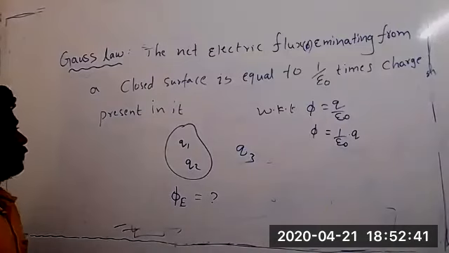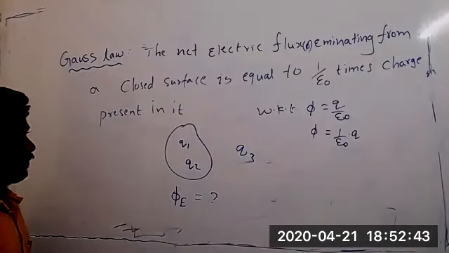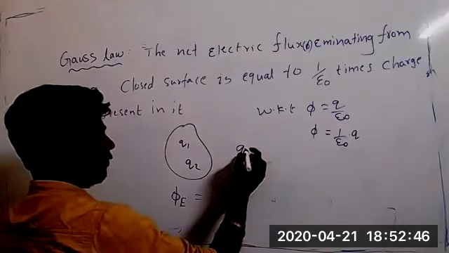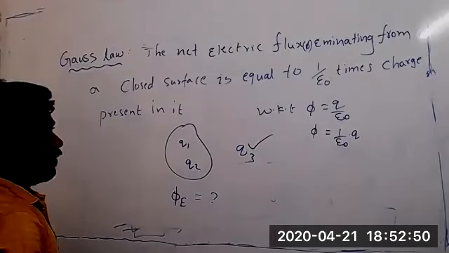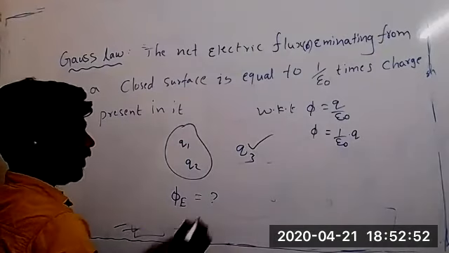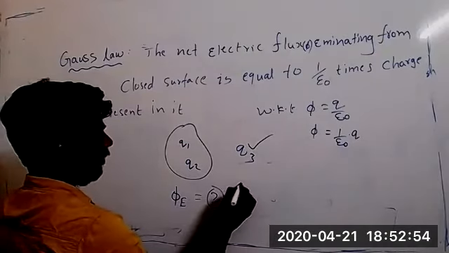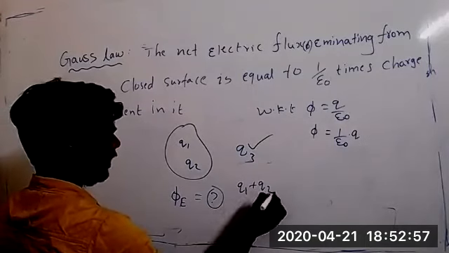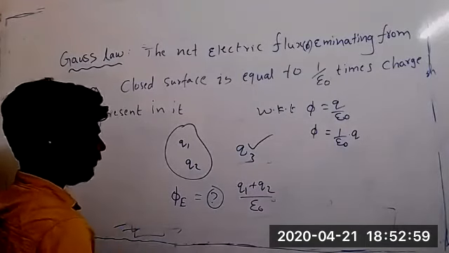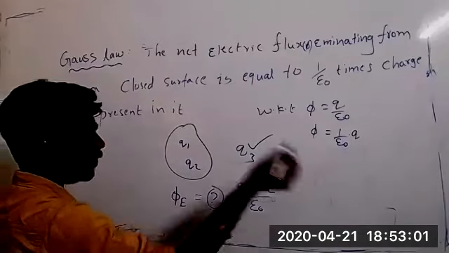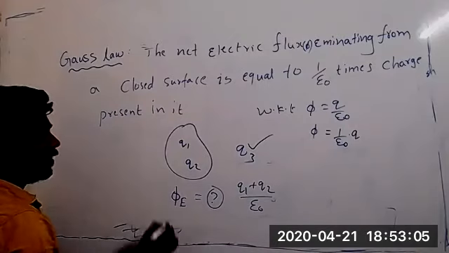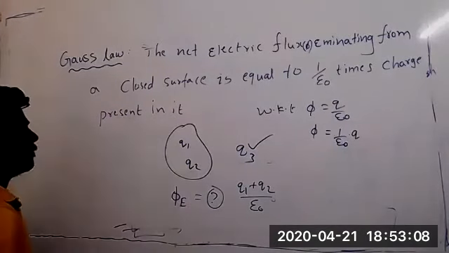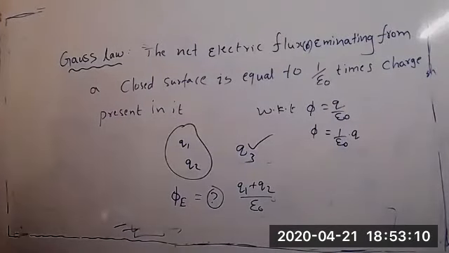What is the flux now? Can we get flux from this Q3? No, sir, because it is outside. 2 into A, sir, we can say like that. Yes, sir. The total charge present is Q1 plus Q2 only, no? By epsilon naught. This much flux is coming from this body. For total charge we should not multiply, we have to add.